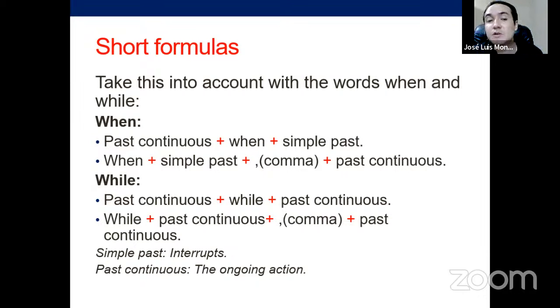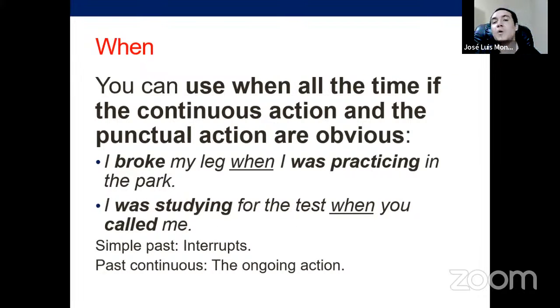But if you change, of course, the first one with when and the simple past at the beginning and past continuous afterwards, that's not going to work. All right, it's very likely going to be a little bit different. And not all sentences that are in simple past can be in the continuous form. That's also important to know. So in these cases, the simple past interrupts and the past continuous is the ongoing action that is interrupted or that precedes the other action.